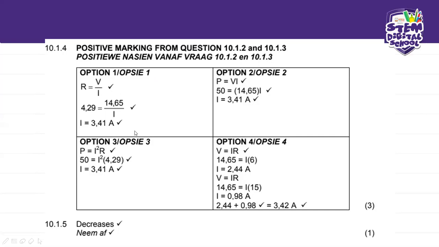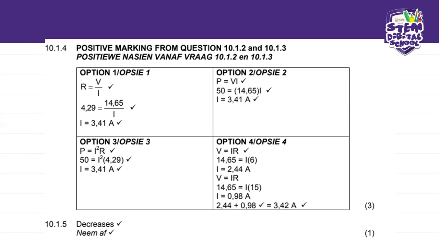But there's also another option where we could have used our power equation, because we've already been given 50 watts. We just add the voltage, because remember, voltages in series are the same on both sides. So it's going to be 14.65, and that's going to be divided into the 50, and that will be 3.41 amps. And then we've also got option 3 once again.